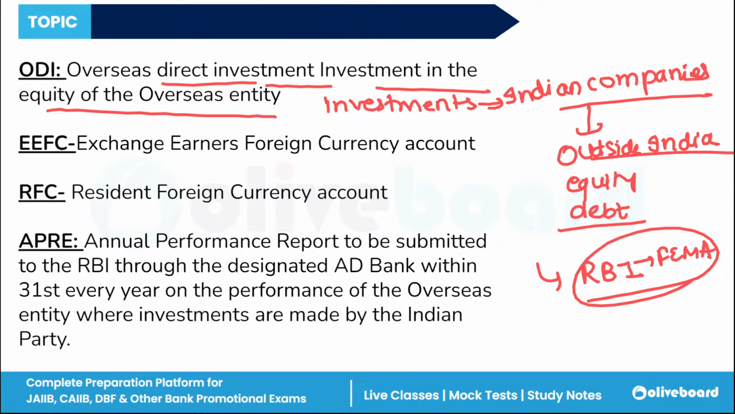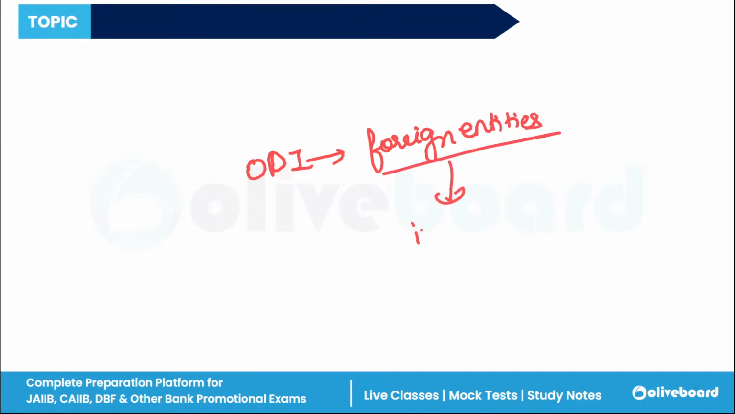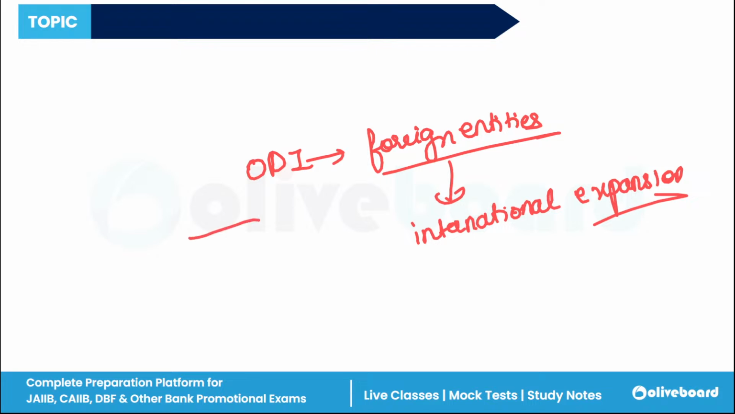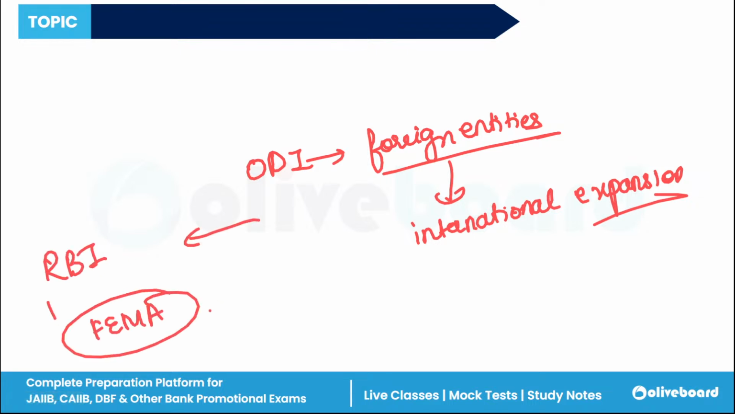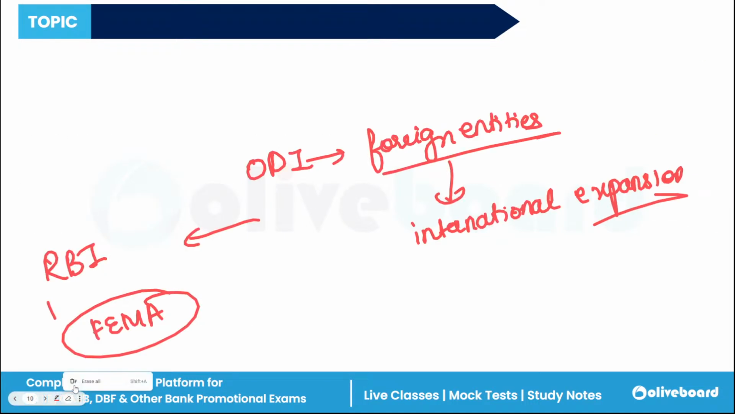So this is basically ODI. We can say here, it enables Indian banks or Indian companies to directly invest in foreign entities or projects, facilitates international expansion, diversification and market growth, and it is regulated by the RBI under the FEMA and follows some guidelines for investment limits, reporting and compliance. Clear? Then EEFC. Let's discuss the EEFC now.